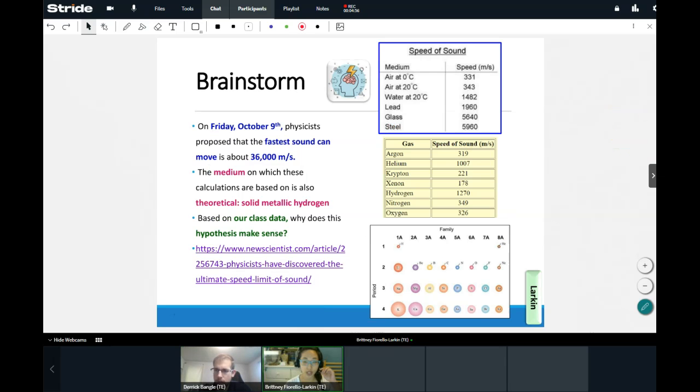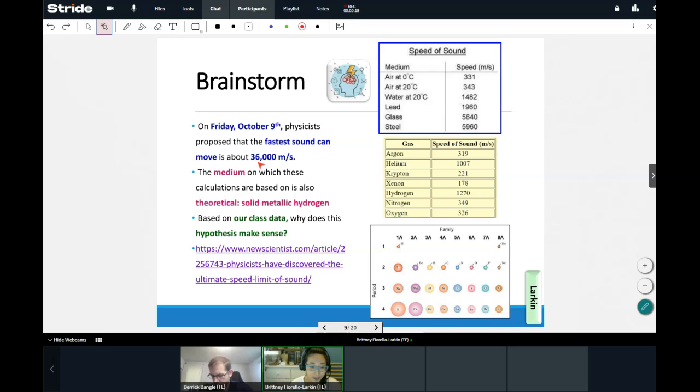Awesome. All right, everyone. So let's go ahead and talk a little bit about the speed of sound. So this is actually very recent research. On Friday, October 9th, physicists proposed that the fastest sound can move is about 36,000 meters per second, which is pretty fast. Not as fast as light, right? Light is extremely fast, but sound can move pretty fast theoretically.